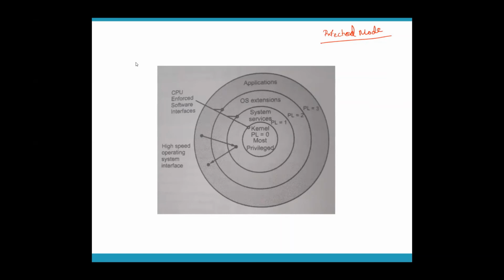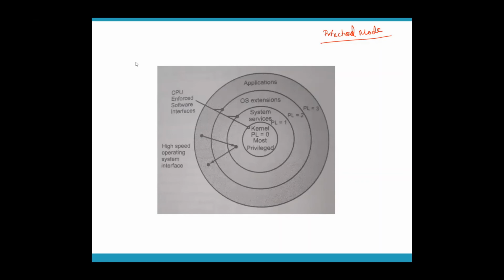Now, level 1 is for system services. What do you mean by system services? System services means your device drivers, all the files, all the programs or data related to file handling. All those things come under the second privilege level, PL equal to 1. So it's the second most privileged level.